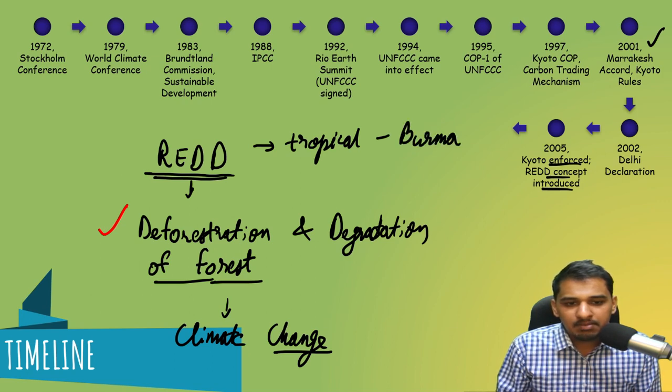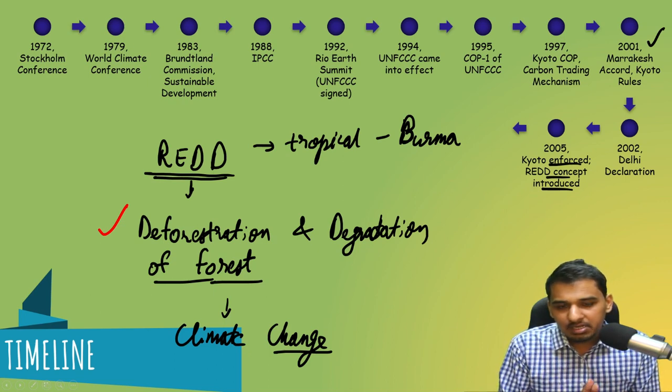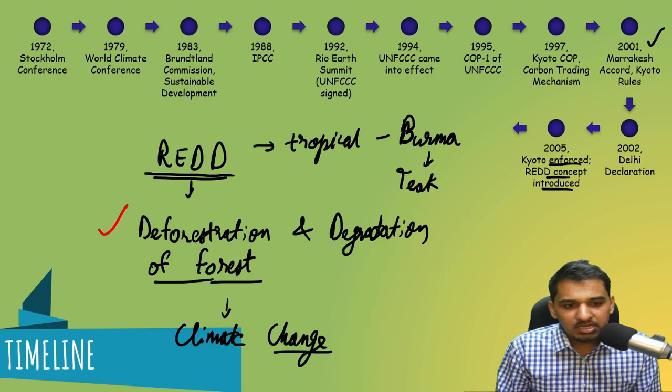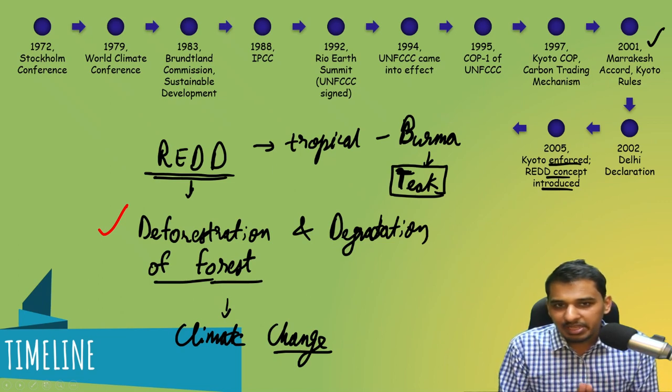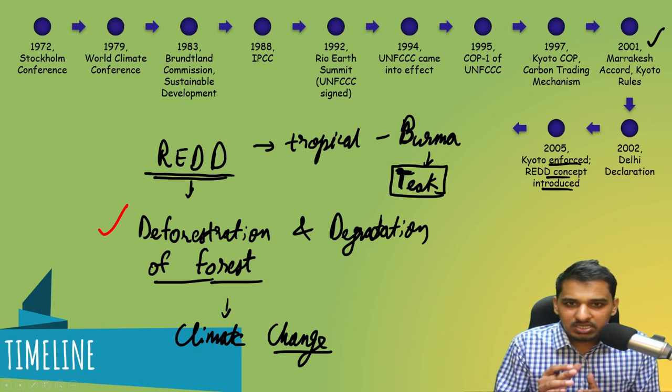This came in 2005 because at that time, especially tropical countries such as Myanmar, then known as Burma, were cutting down their forest at an alarming rate, because Myanmar exports teak. This is one of the important exports of Myanmar, and it was exporting teak for various reasons, such as furniture.